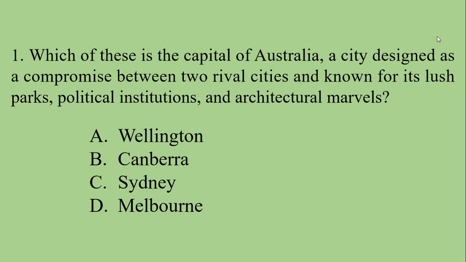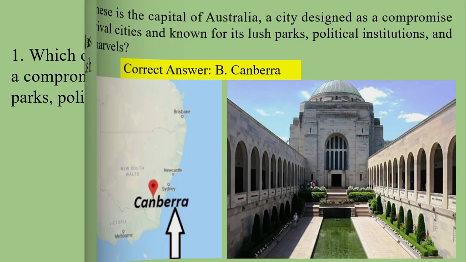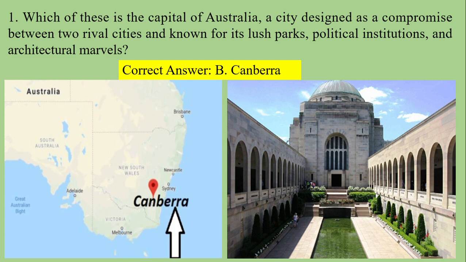Which of these is the capital of Australia? A city designed as a compromise between two rival cities and known for its lush parks, political institutions, and architectural marvels. A. Wellington, B. Canberra, C. Sydney, and D. Melbourne. The answer is not Sydney. It's also not Melbourne, but it is letter B, Canberra.